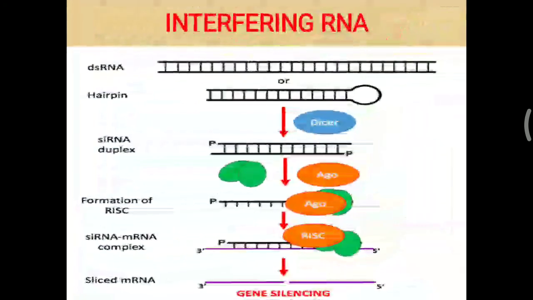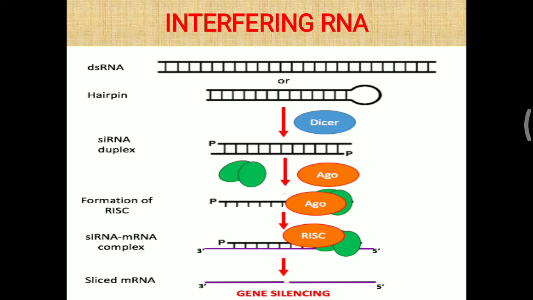Again, the double stranded RNA makes a hairpin structured RNA molecule. That is further a two-stranded or double stranded RNA molecule. Out of the two strands, one strand works as the passenger strand and the other is the guide strand. Once this guide strand attaches to the RNA induced silencing complex, it is attached over the mRNA, and once it is attached over the mRNA, that leads to the degradation of the mRNA,